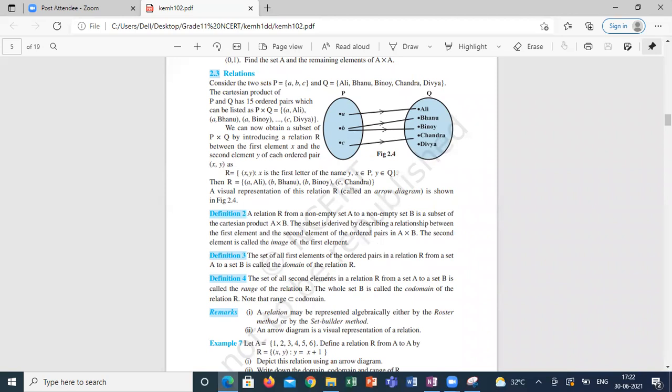I already explained the relation. What is the meaning of relation? Suppose you people are in one set and you people are also in another set. If I am asking you to relate this set to another set, how can you relate?